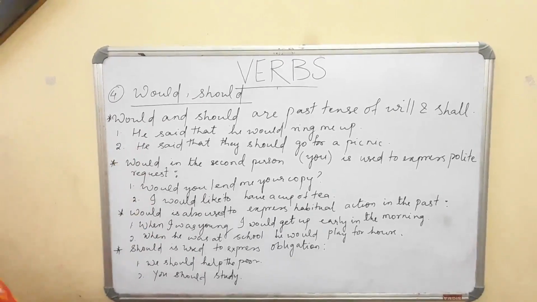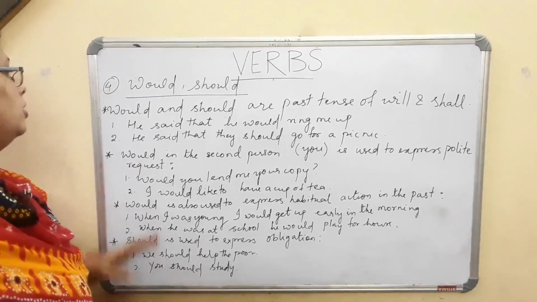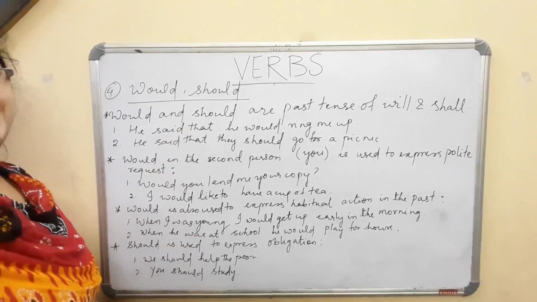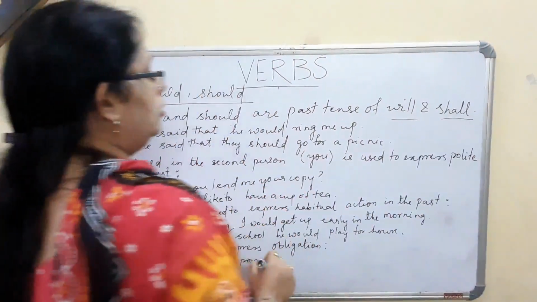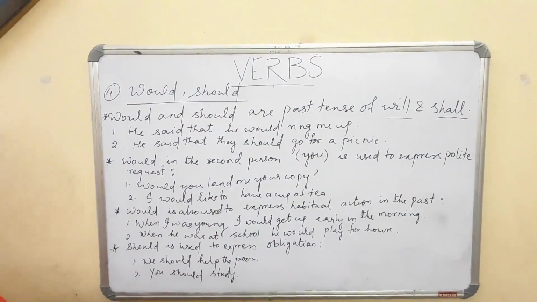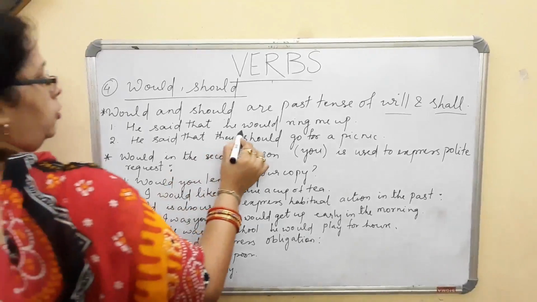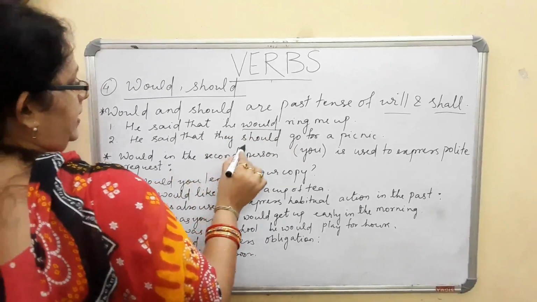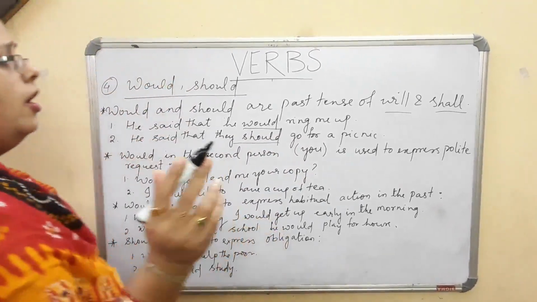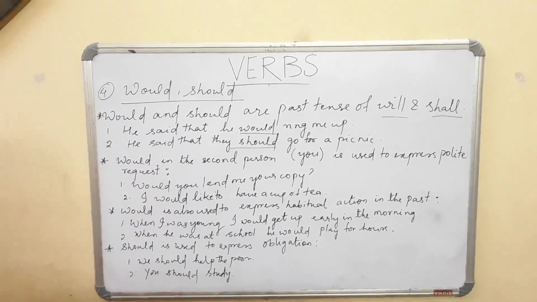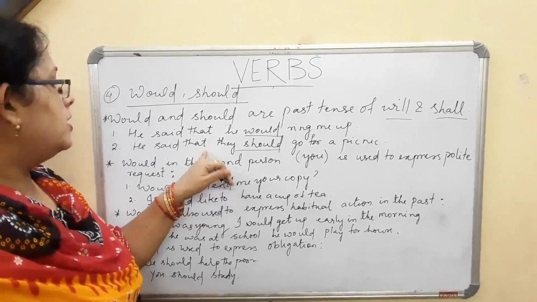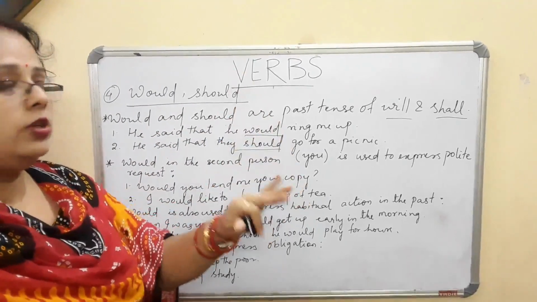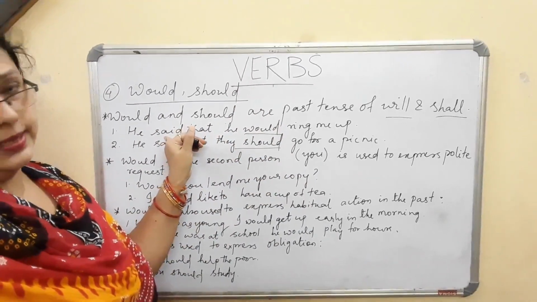Now you see the uses of would or should. Normally would and should are the past tense or past format of will and shall. Will, would, shall, should. He said that he would ring me up. He said that they should go for a picnic. Normally wherever we are using will and shall, when we are coming for a past sentence, we are using he said that, he would, because it is already in the past tense.